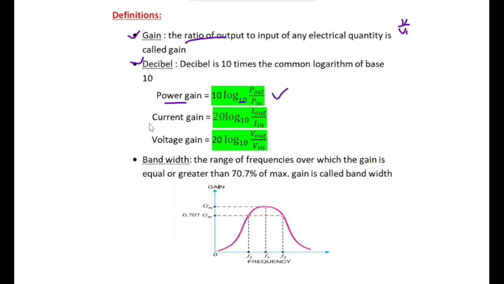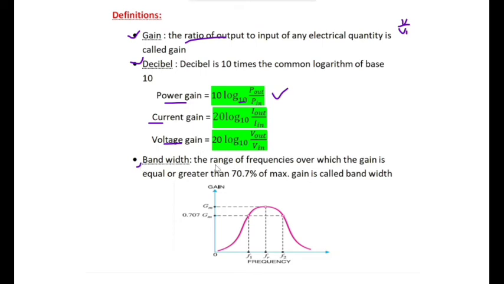Current gain is 20 log I out by I in. And voltage gain is 20 log V out by V in. This is the voltage gain in decibels. These are all the formulas. And the next one is bandwidth.